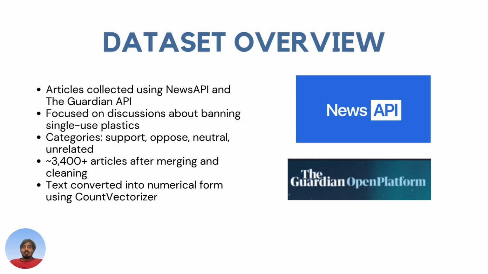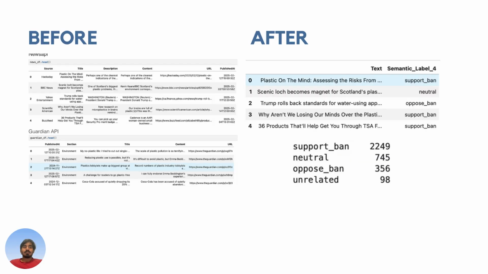The data for this project was taken from News API and the Guardian API. I targeted the articles and discussions that focus on single-use plastic, plastic bans, and related environmental concerns. Each article was labeled into one of four categories. After combining them, we had nearly 3,400 usable articles after cleaning. We also used count vectorization for our models, so that the text is converted into numbers, which makes it easier for the machine models to understand the text.